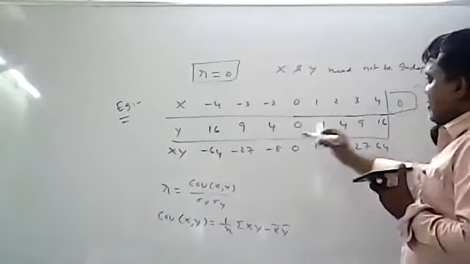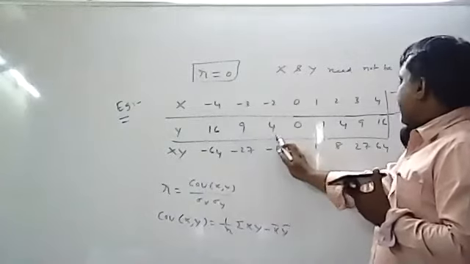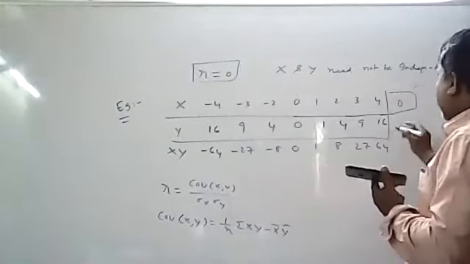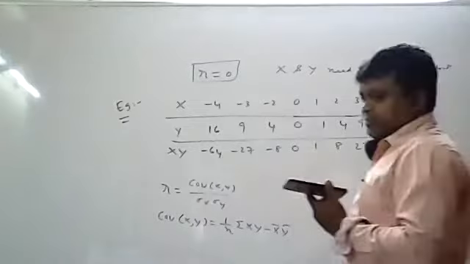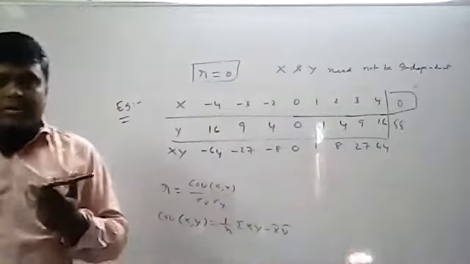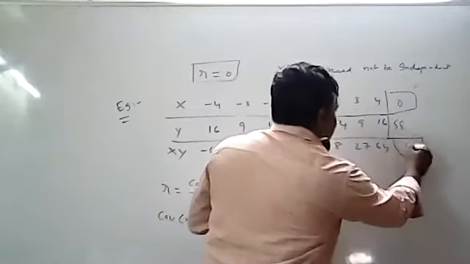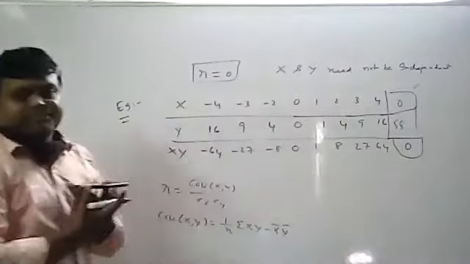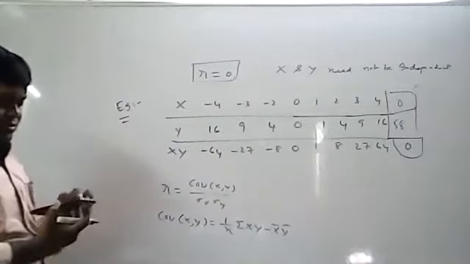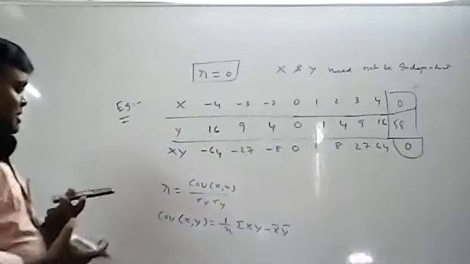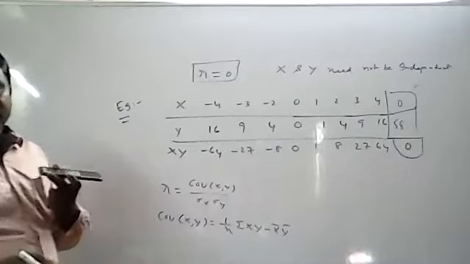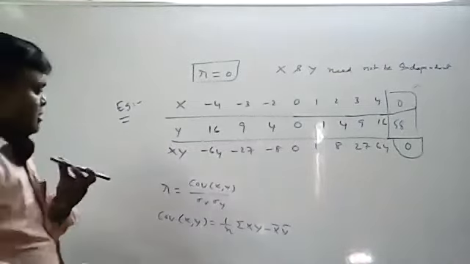X total you got 0, Y total 25, 29. This is also 29, 29, 29, 58 I think. Similarly XY total. What is XY total? XY total is also 0. You will get 0.